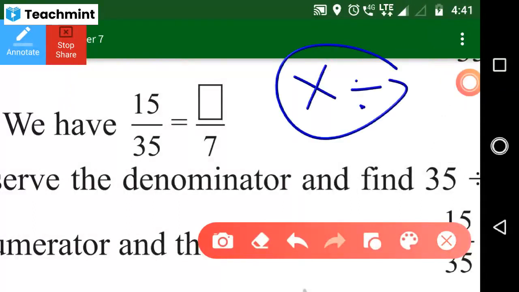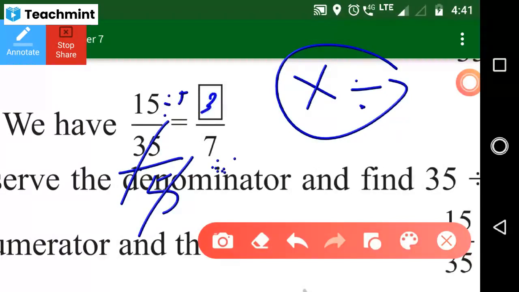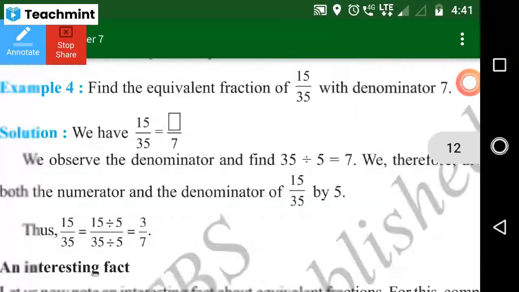So here I need 7. How much are you going to divide? Ma'am, divided by 5. Yes, very good. 35 divided by 5 is 7. Then here also you just divide by 5. 5 ones are 5, 5 threes are 15. So 3 by 7 is the answer. Understood? Ma'am, if we multiply, we will get the same answer.